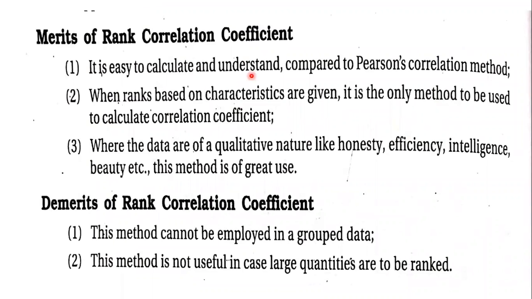Then, when ranks are given based on characteristics, it is the only method to be used. If you see the problems which we solved, they had ranks given in a beauty contest, or ranks based on intelligence, honesty. All these are qualitative in nature. So rank correlation is the best method and the only method we can use to calculate the correlation coefficient where the data are qualitative in nature, like honesty, efficiency, intelligence, beauty.